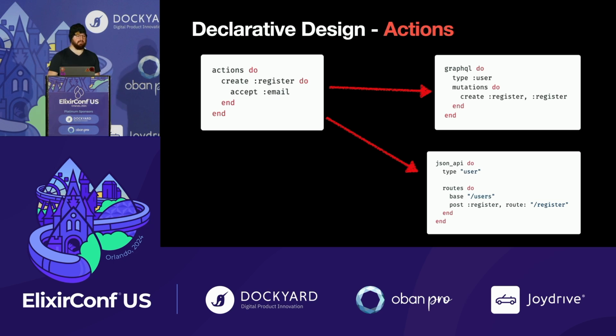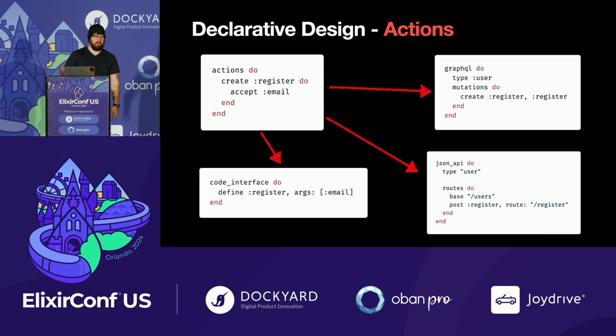And the reason for that is, well, we know that it's based off of an action. We know what the interface to that action is. We know what the types are. And we can also generate a code interface. So this is like your internal API. Now, we don't do Rails magic where you just define named functions based off of any sort of convention. I don't really remember what it was like when I was doing that in Rails. I just remember not liking it.